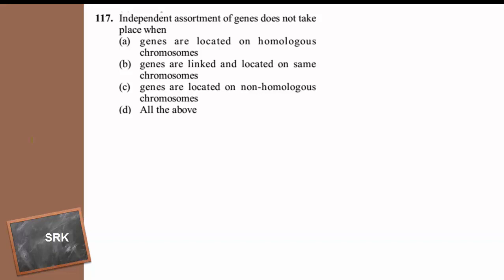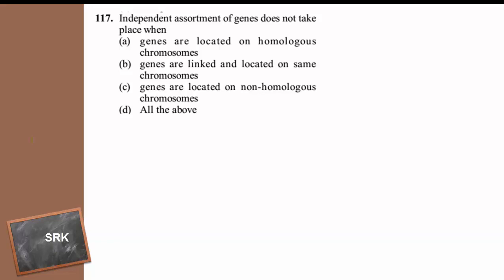Independent assortment of genes does not take place when: genes are located on homologous chromosomes, genes are linked and located on same chromosome, genes are located on non-homologous chromosome, all of the above. So what is the answer?